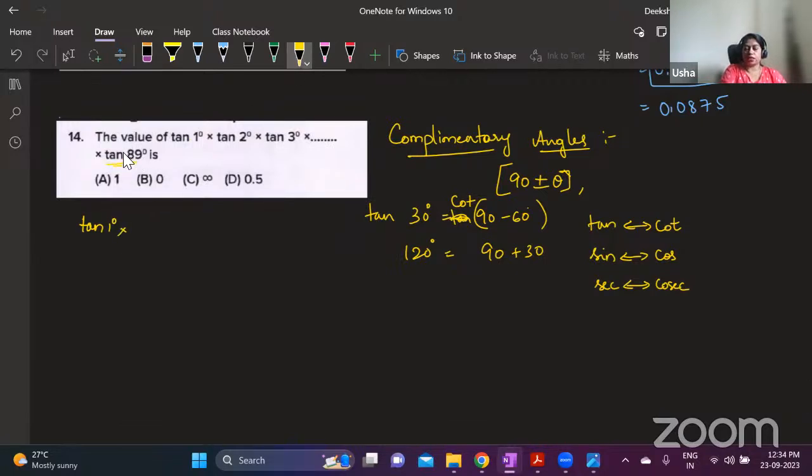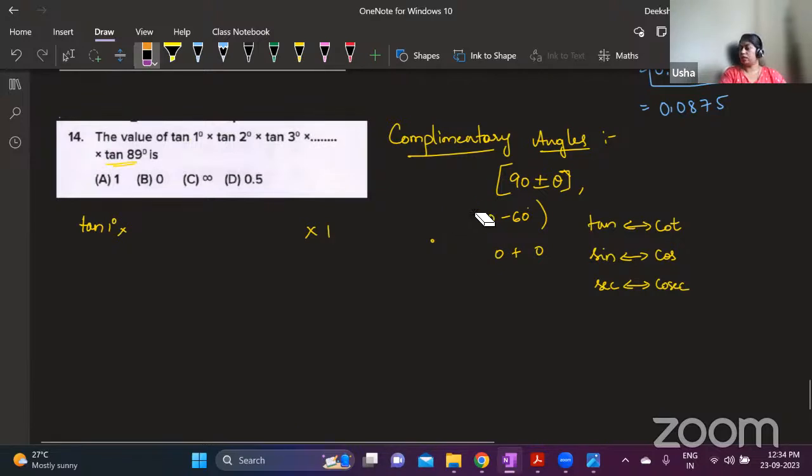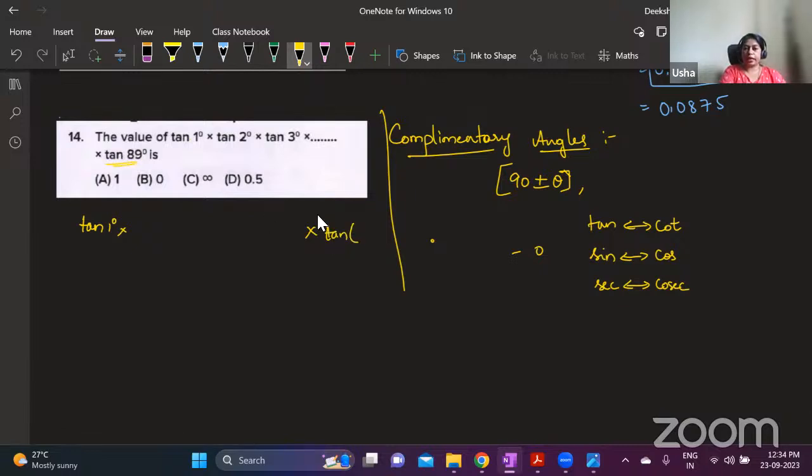Tan 89 is there, right? This tan 89, I can write it as 90 minus 1. Is this clear? First one, I will keep it as it is. The last one, see, these are dots, you have to write from 1, 2, 3 up to 89. Last one can be written as 90 minus 1. All of you understood this?